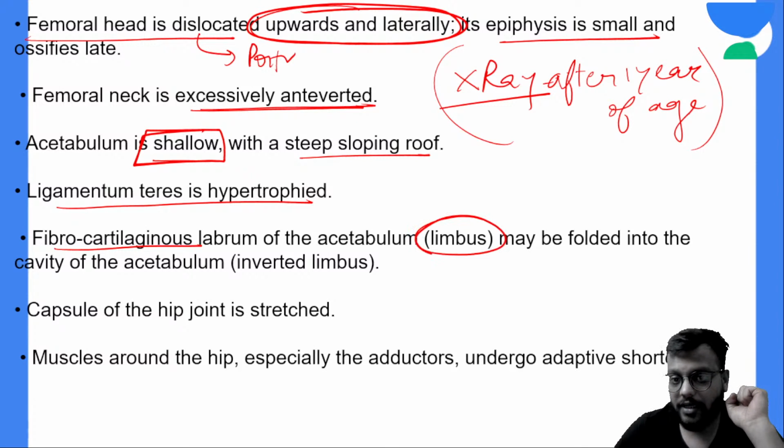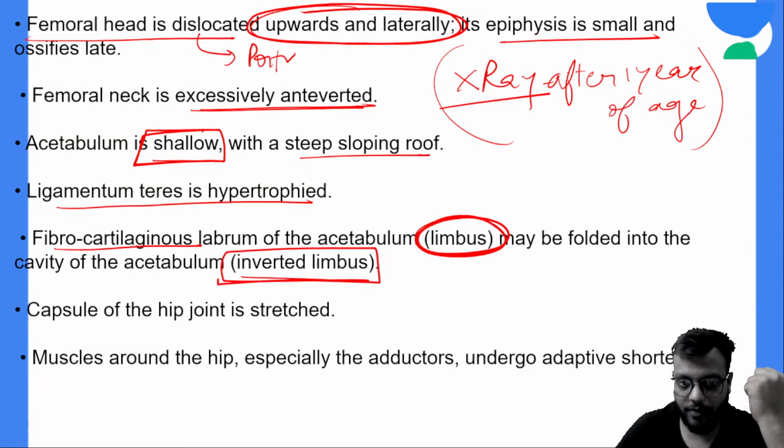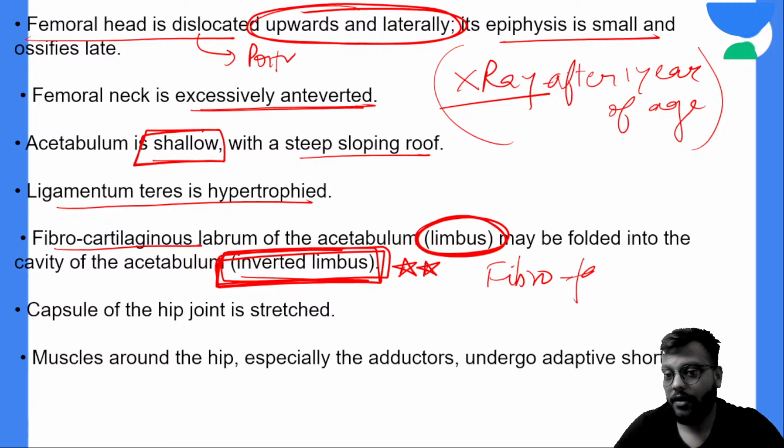But in case of CDH, there may be folding of this limbus into the cavity, which is called the inverted limbus. So remember, this inverted limbus is the characteristic feature of the CDH, with fibrofatty tissue in the acetabulum.